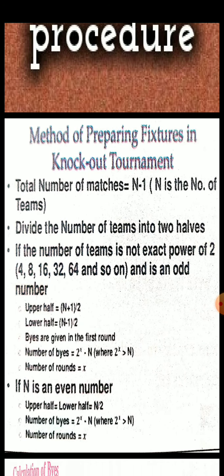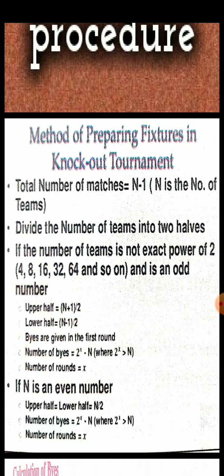Methods of preparing fixtures in a knockout tournament. The total number of matches, as I told you, is n minus 1, where n is the number of teams. As many teams as we have, we should try to divide them into two halves. The halves can be considered as the upper half and the lower half. The upper half can be decided by the formula n plus 1 by 2.